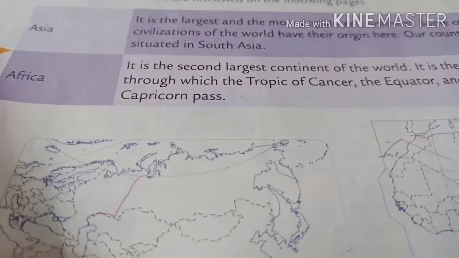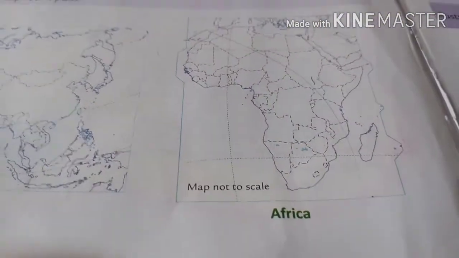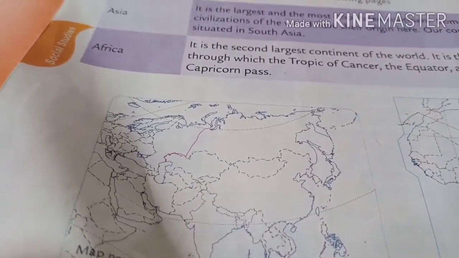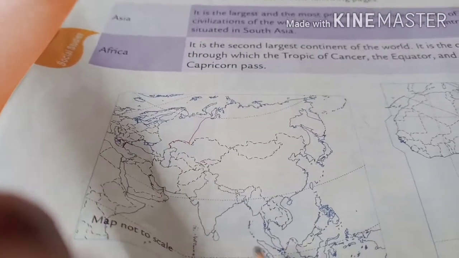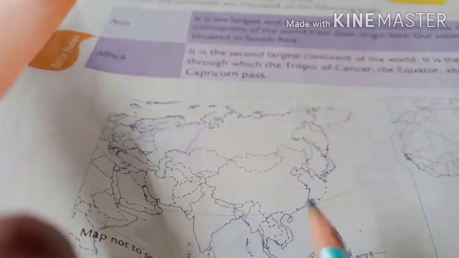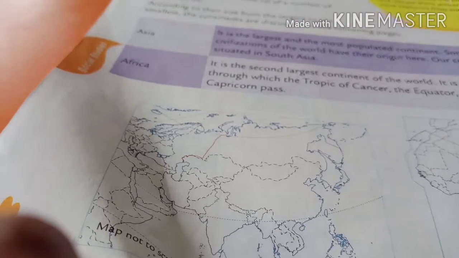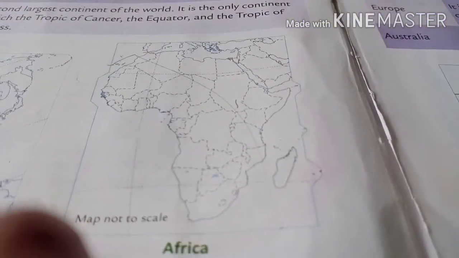Understood children? Now we can see here the map is not to scale, and not to scale means it is not measured, they have simply given it. Here we can see the rough figures of the 7 continents. In that we can see in South Asia our India is also situated. Like that many more countries are situated in all these 7 continents. Understood children?